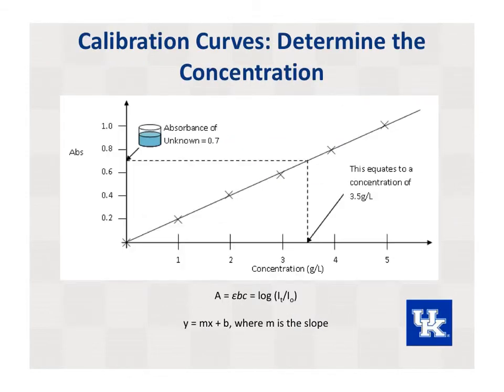Once you have the absorbance value of the zinc in your hair sample, you will determine the concentration using a calibration or standard curve. Because concentration is linearly proportionate to absorbance, we can use standard solutions in which we know the concentration to determine the concentration of zinc in your unknown sample. By plotting the absorbances of your known samples, you can generate a curve expressed by the equation y equals mx plus b, where m is the slope. Given we know the absorbance of our unknown sample, we can plug this value in for y and get our x, or concentration.